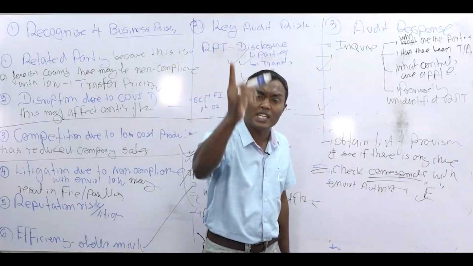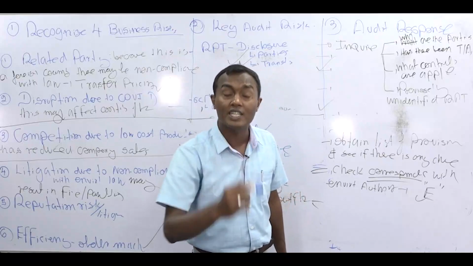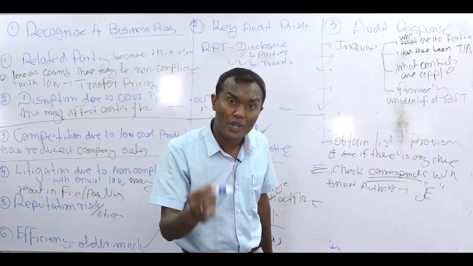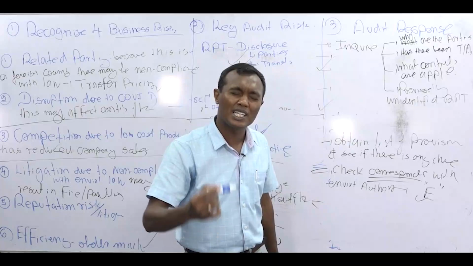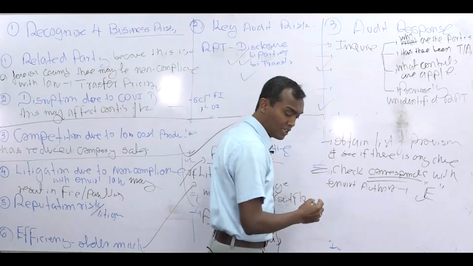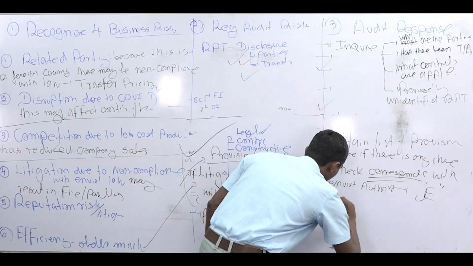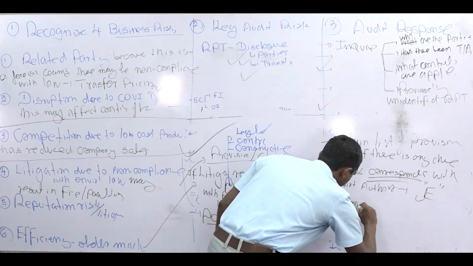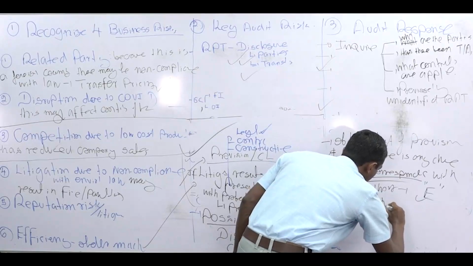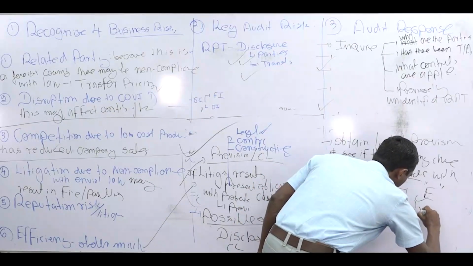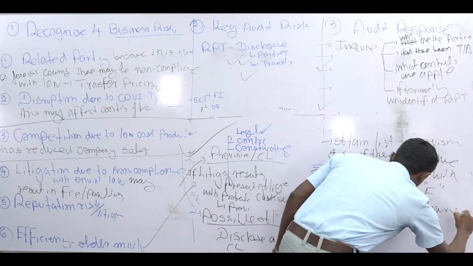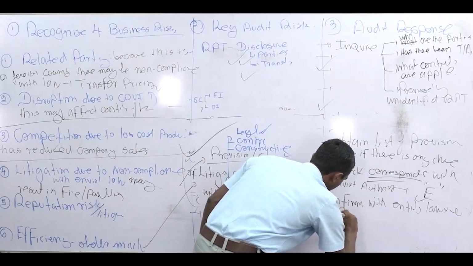So the best audit evidence you can get from whom? A letter, confirmation from company's lawyer whether this is likely to happen, this litigation. That's a very powerful audit evidence. You can write, confirm with entity's lawyer the possibility.